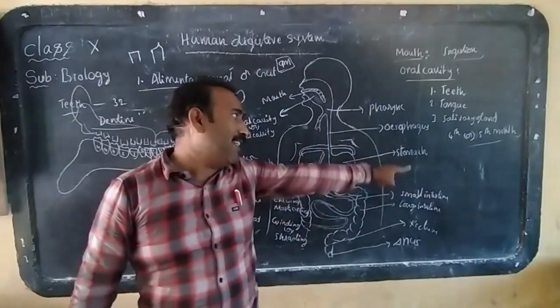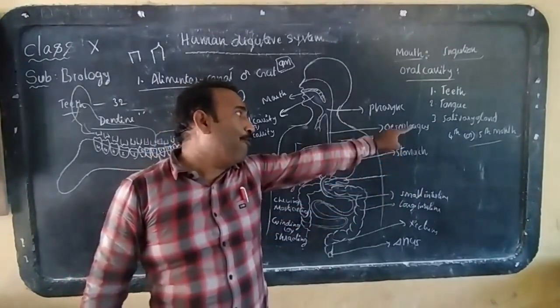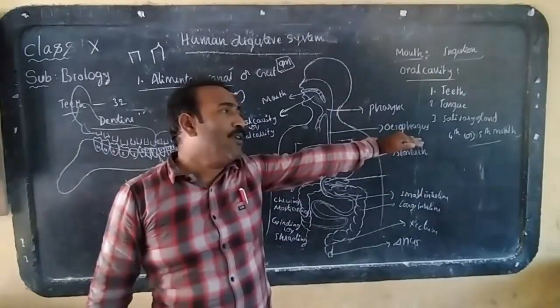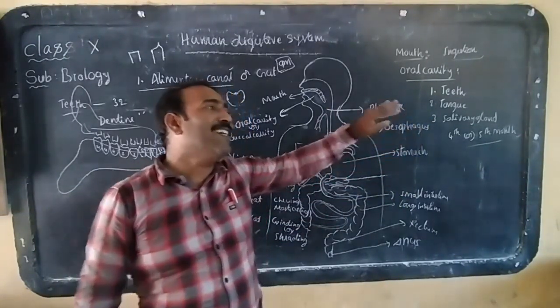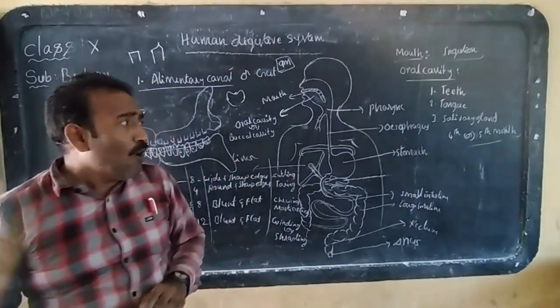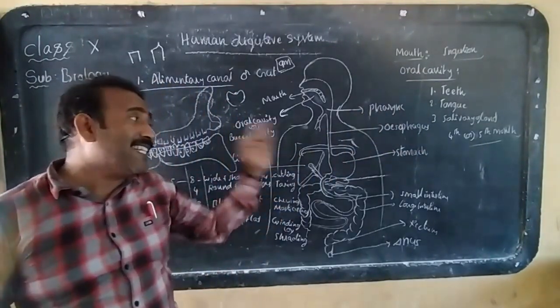That means after birth, at the age of the 4th or 5th month, teeth formation will start.